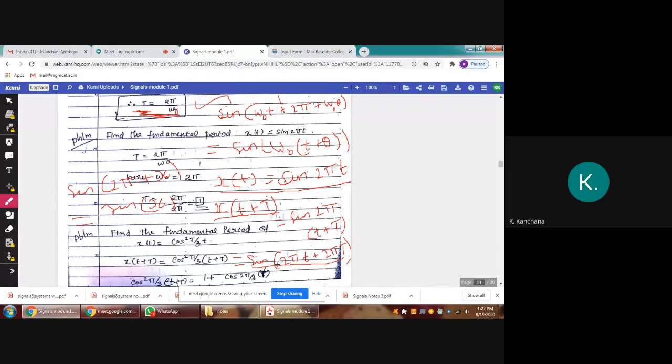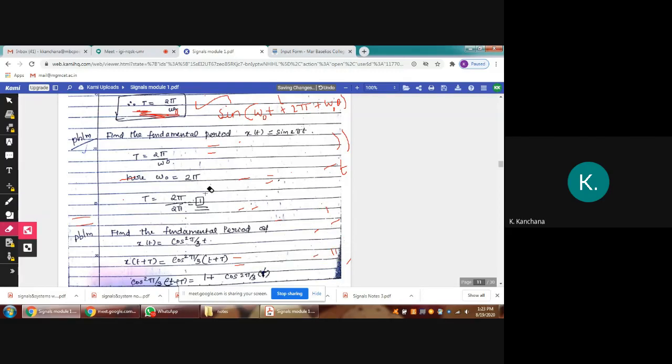Okay, so what value of T? This equation becomes sine of 2 pi t. 1. Good. That is the capital T. You will get 1. So that's why they are written here also. So that's why they formed a formula. So that formula is what means? This is the formula, T equal to 2 pi by omega naught. Here the omega naught means sine of omega naught t, so the omega naught value is 2 pi. So if you substitute 2 pi, you will get 1. Okay.